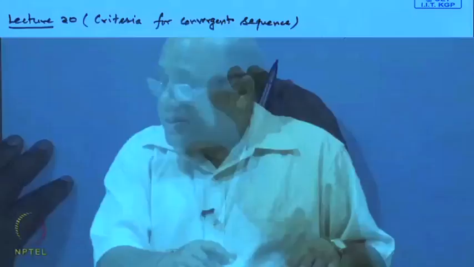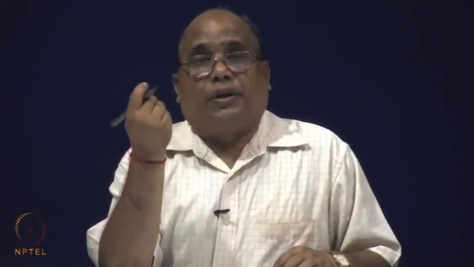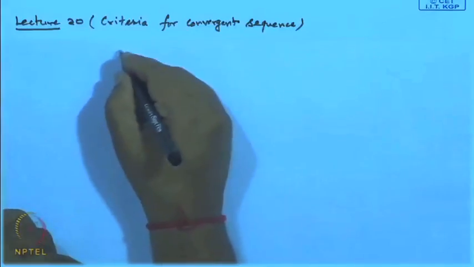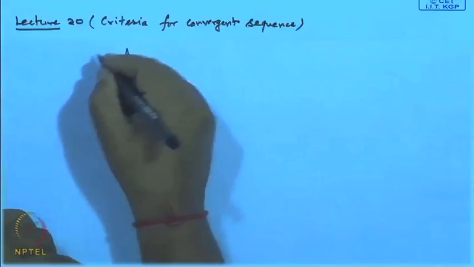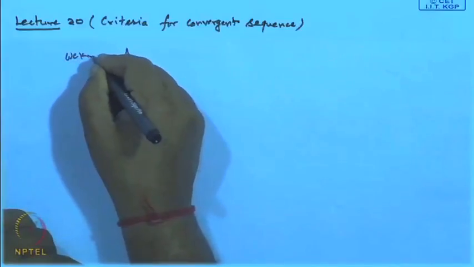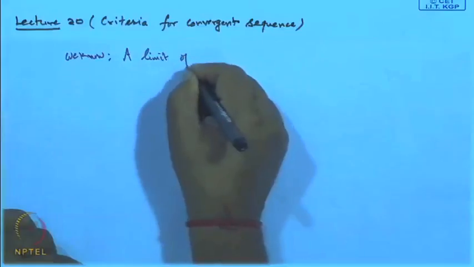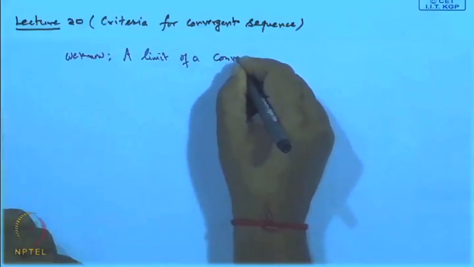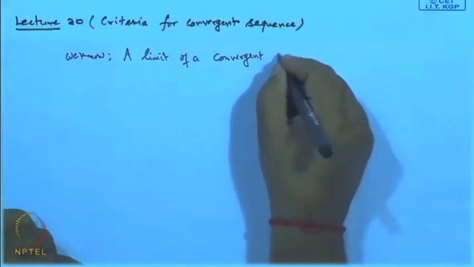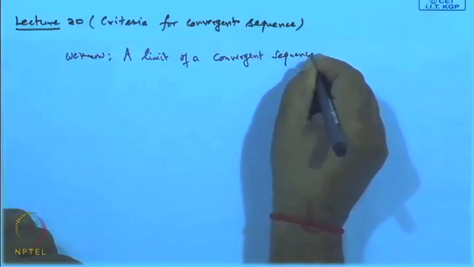Let us see. The first thing is that if a sequence is convergent, then all of its subsequences will also converge to the limit. We know that if a sequence is convergent, then the limit is unique. The limit of a convergent sequence is unique.